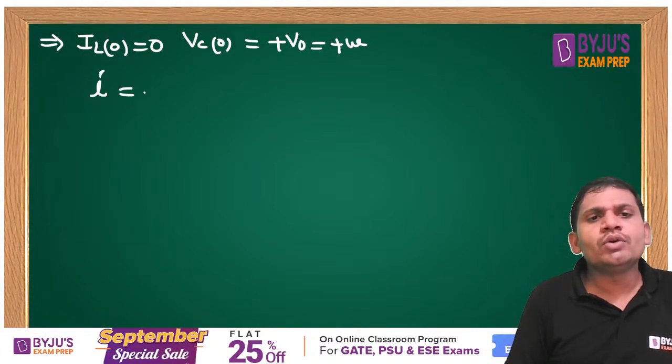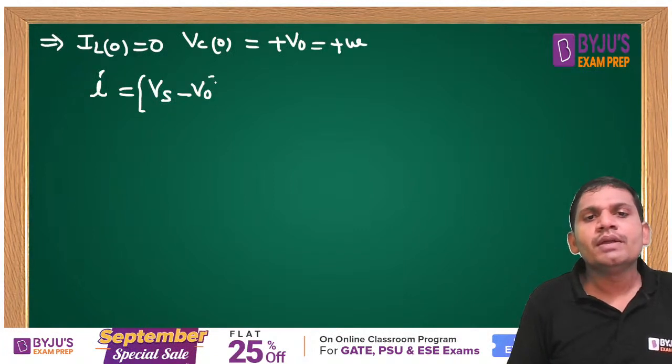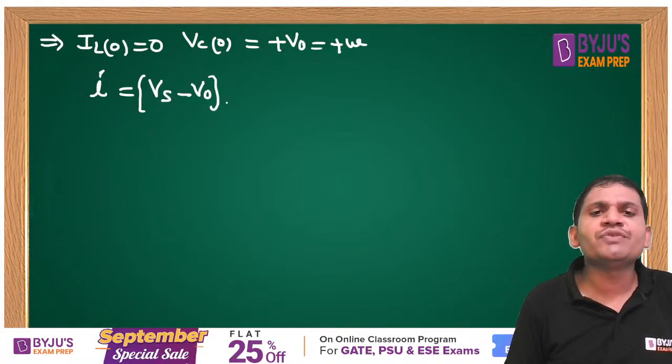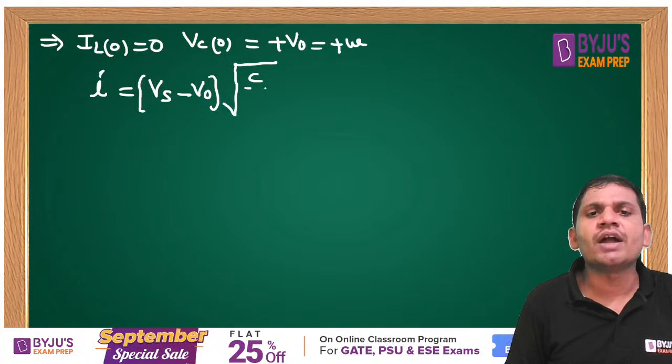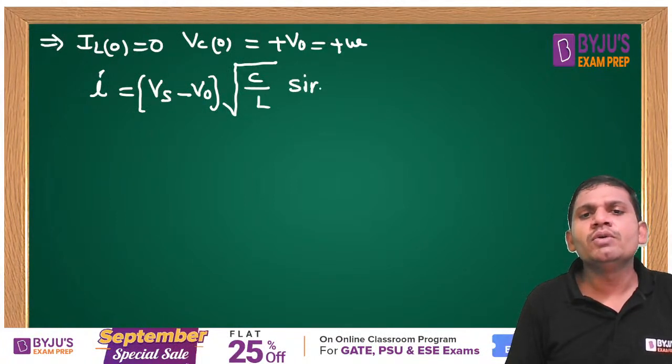The current I is equal to Vs minus V0 into square root of C by L into sine of 1 by root LC into T. Here plus V0 is given, so you take minus V0. I am not giving the total derivation, students, it is not required.